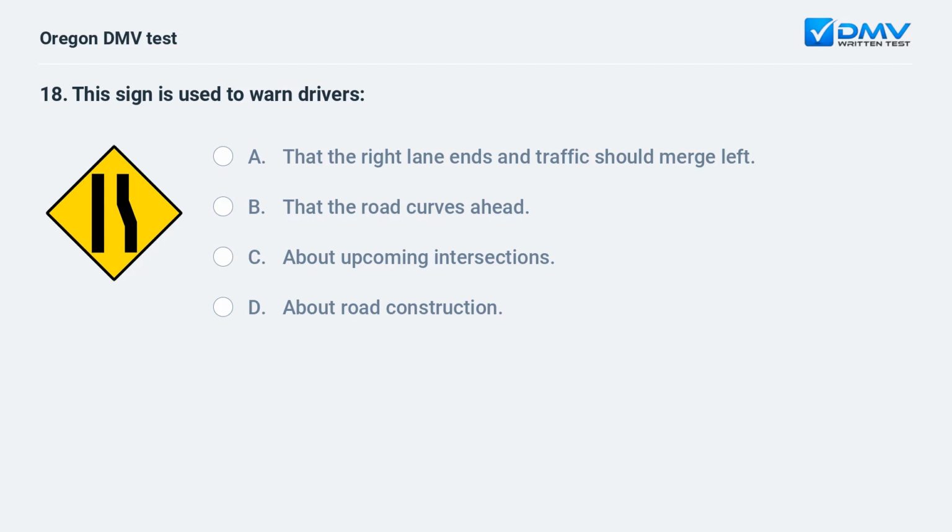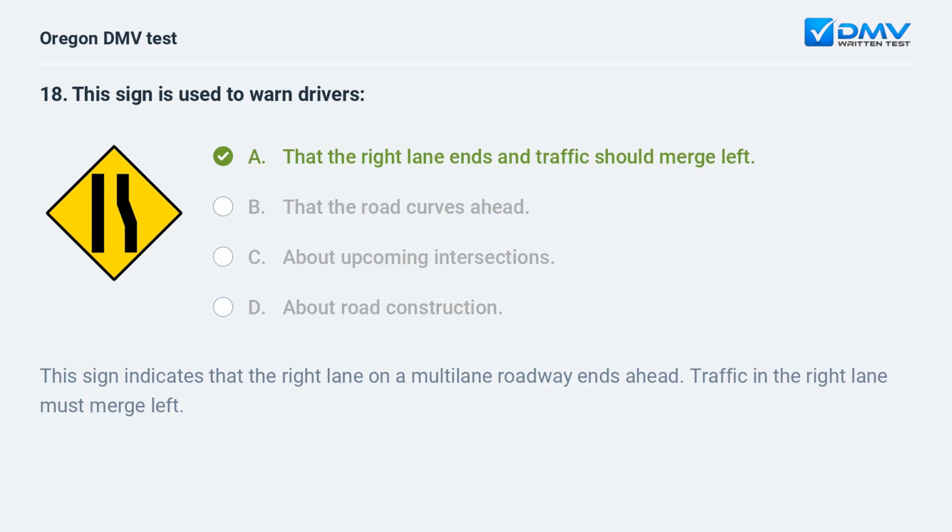This sign is used to warn drivers. A. That the right lane ends and traffic should merge left. B. That the road curves ahead. C. About upcoming intersections. D. About road construction. A. That the right lane ends and traffic should merge left. This sign indicates that the right lane on a multi-lane roadway ends ahead. Traffic in the right lane must merge left.